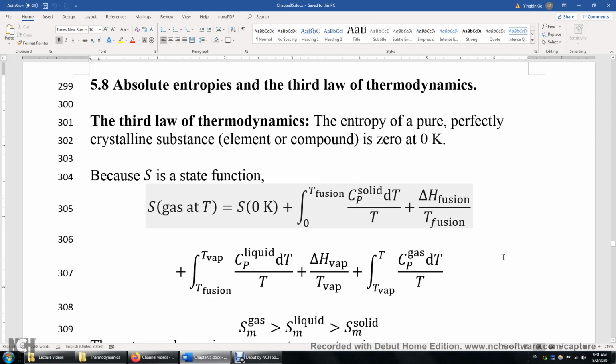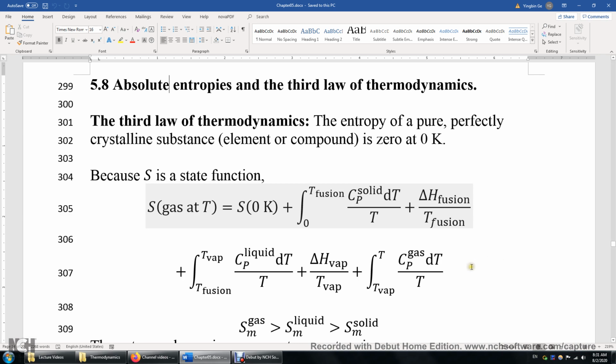Section 5.8, Absolute Entropies, and the Third Law of Thermodynamics. The third law states that the entropy of a pure, perfectly crystalline substance is zero at 0K. For example, at 0K, oxygen is a solid crystal. Its entropy is exactly zero.